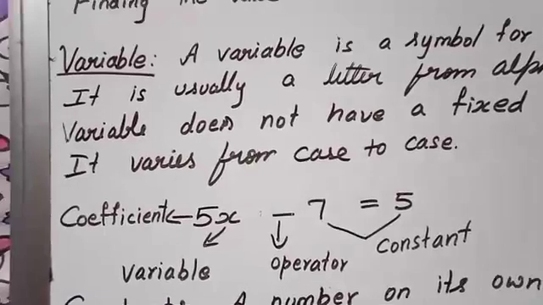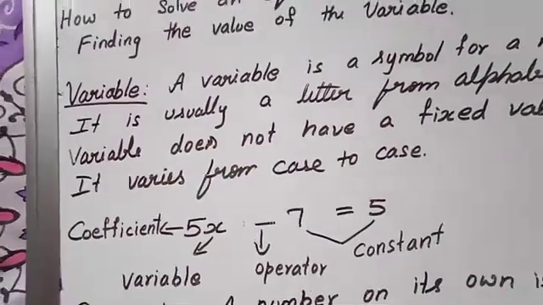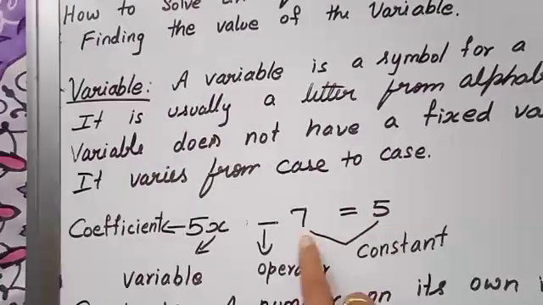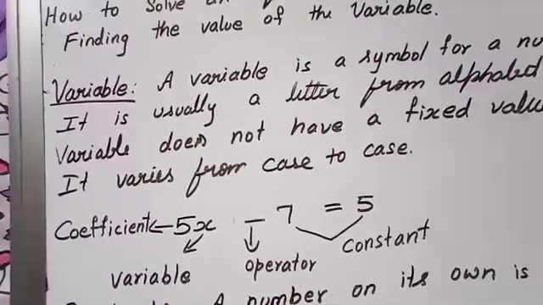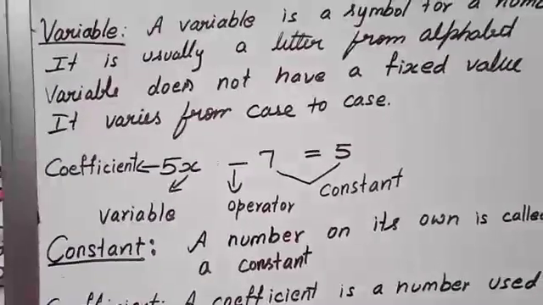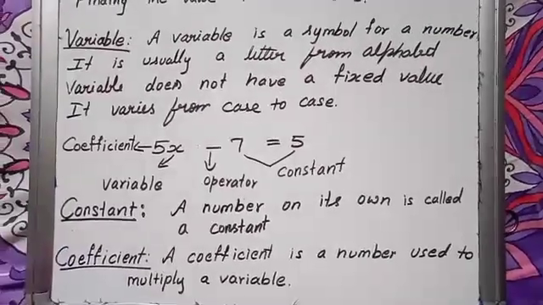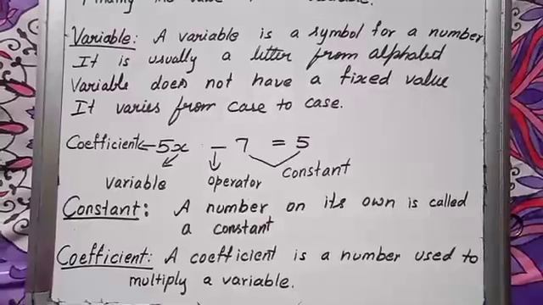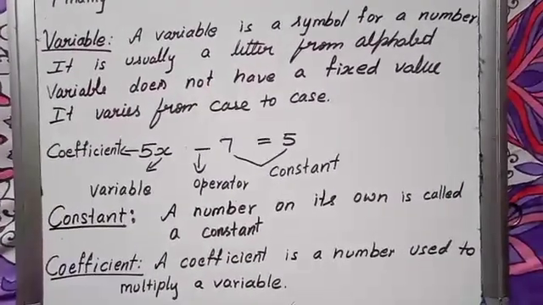There are 4 basic operations: addition, subtraction, multiplication, division. Constant means they have a fixed value. A number on its own is called a constant.